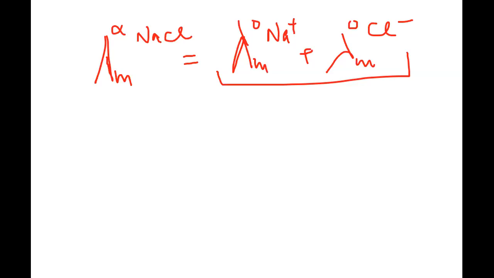So coming next to the applications of Kohlrausch's law. Now, Kohlrausch's law finds a number of applications, but we will basically be doing two. The first one is to find the dissociation constant of a weak electrolyte, which is given as molar conductance at any concentration divided by this. If this is the dissociation constant of the weak electrolyte, or it is not the dissociation constant, it is the degree of dissociation, I'm sorry.